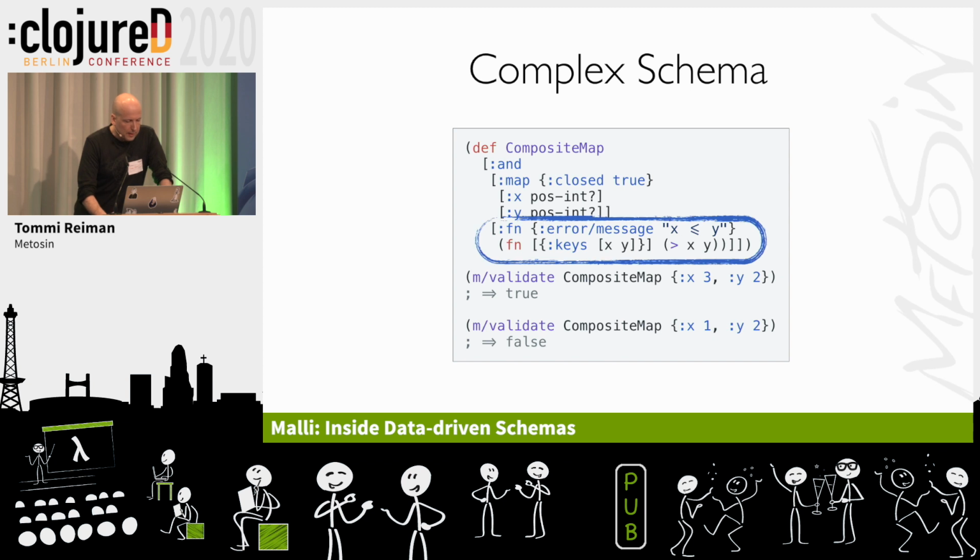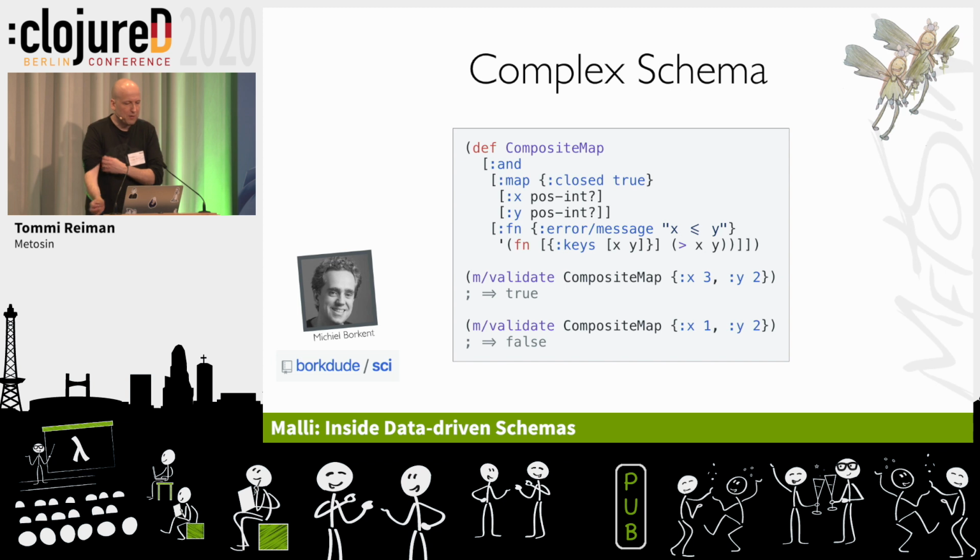That's nice. But the schema should be data, and this function is just a function. So when you evaluate that, you have lost the source code, and that's gone. But no problems. We have libraries for that. So SCI by Michiel, hopefully pronounced that right, we can quote the function source code and evaluate it later with this SCI small Clojure interpreter.